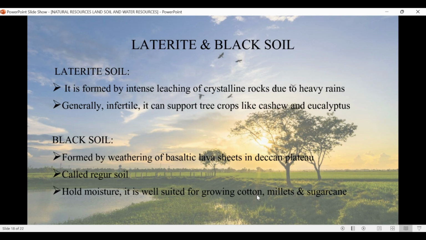So, a question may be asked from this sentence: what is black soil also called? Well, the answer is regur soil. It is also holding moisture. It is well suited for the growing of cotton, millets, and sugarcane because of its humid temperature.